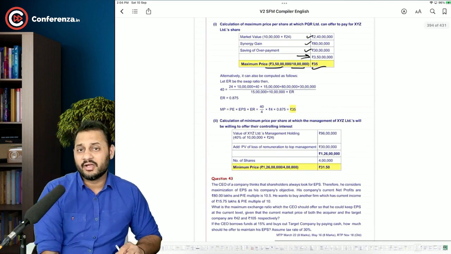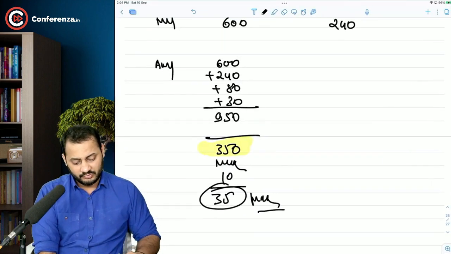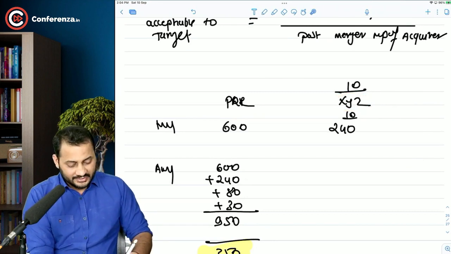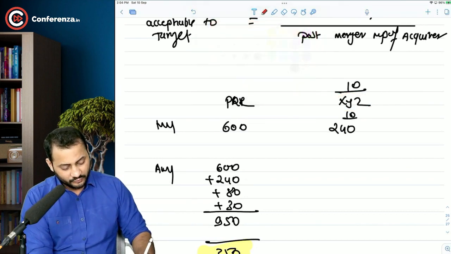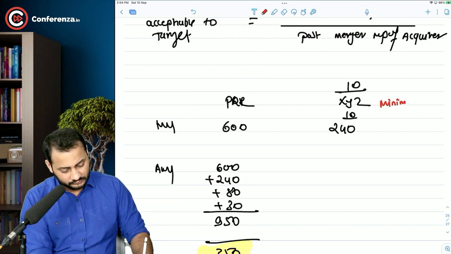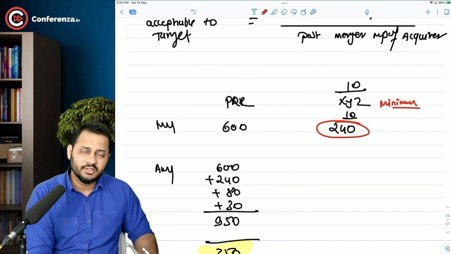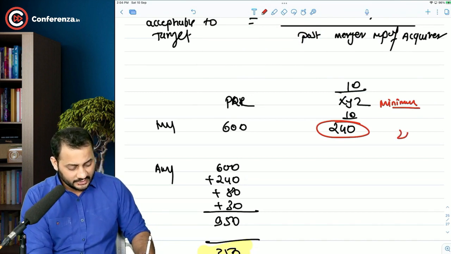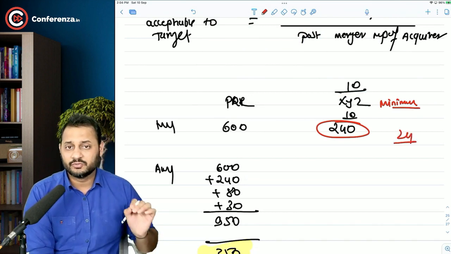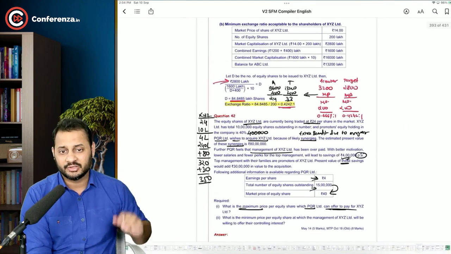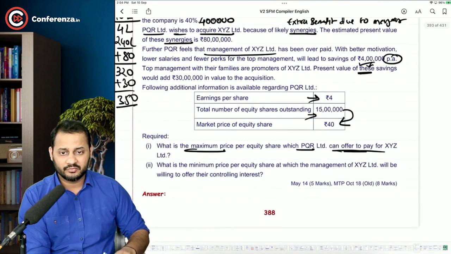From the acquirer's point of view, see, from the target company's point of view now, what is the minimum amount that XYZ would want? XYZ would want 240 lakh rupees. That's it. So pay them 240 divided by 10. That's it. 24 rupees. But this would have been applicable only if there would not have been any additional information. Now have a look at the second part of the question.